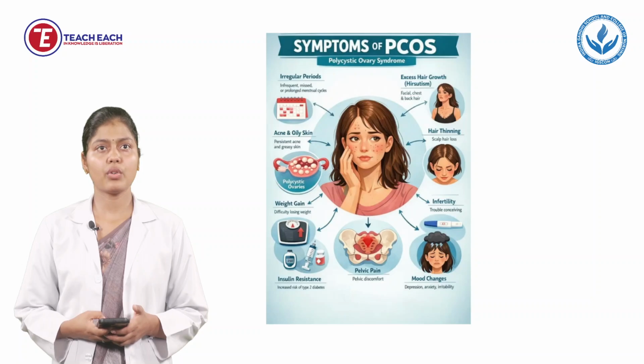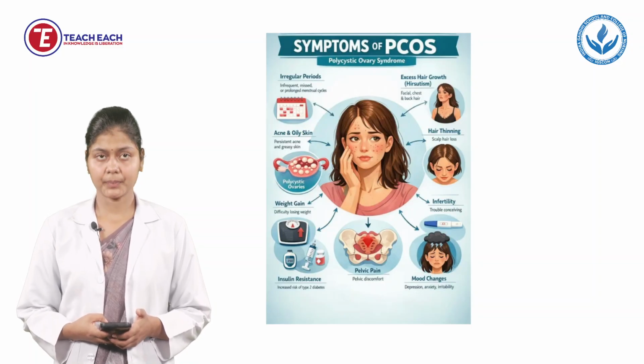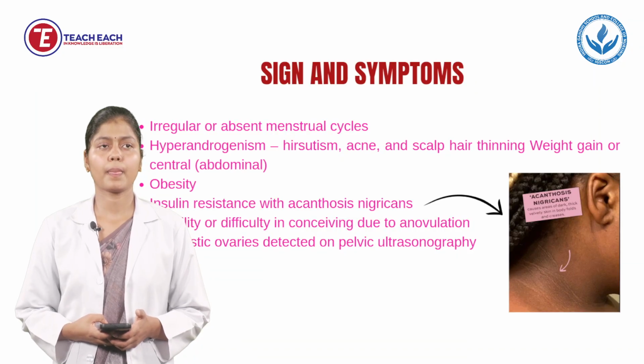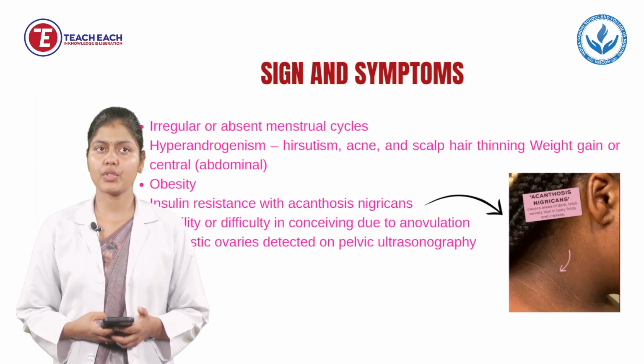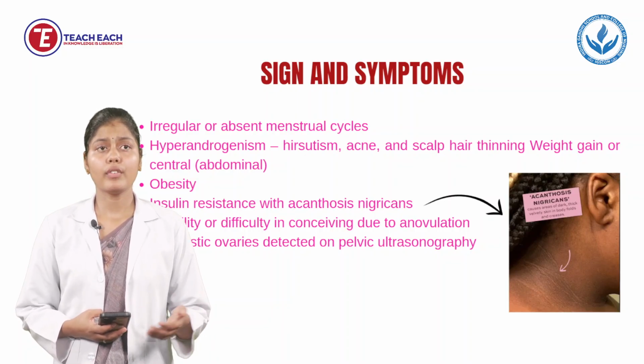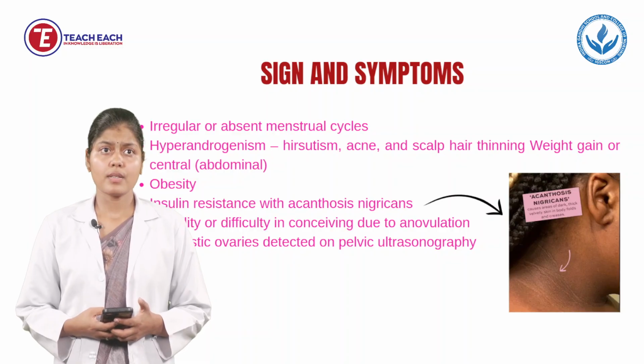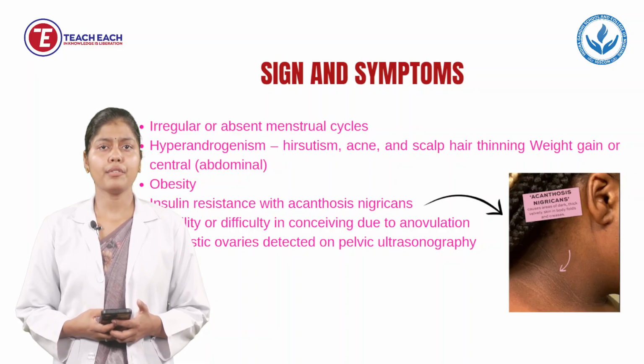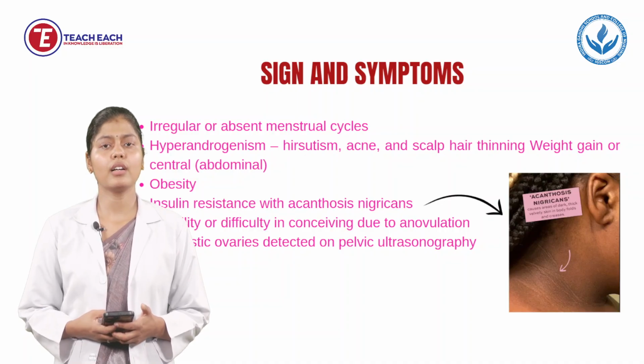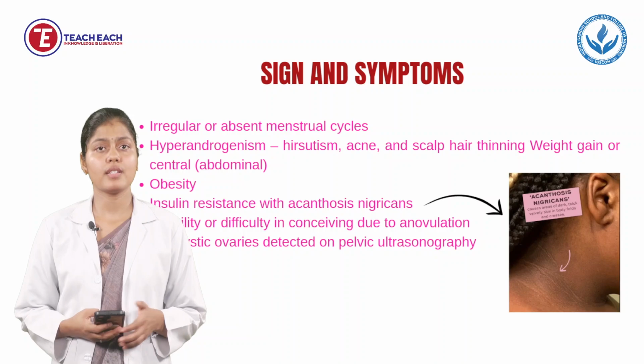Symptoms of PCOD and PCOS. Here you can see in the image many symptoms are there. We will see one by one. First is irregular or absent menstrual cycle. In this, what will happen? The menstrual cycle will be irregular or disturbed, or sometimes it may be absent also. Next is hyperandrogenism. It means what will happen in that? Hirsutism, acne and scalp hair thinning, and weight gain in the central abdominal area will be more seen.